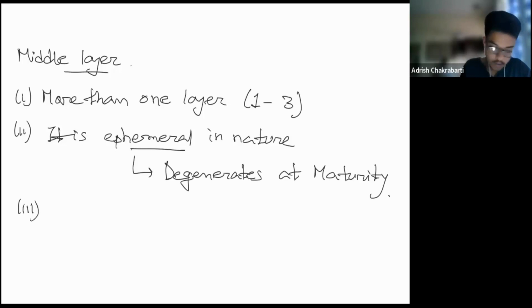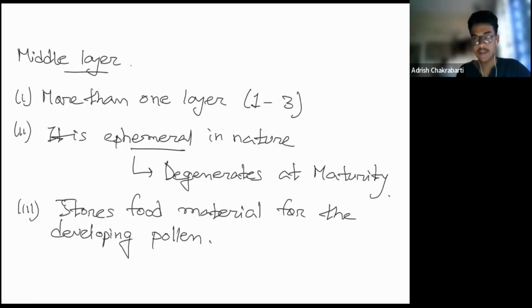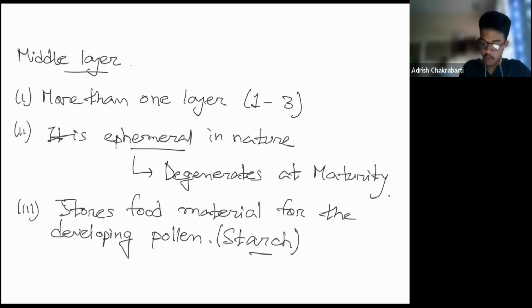So what is its function? It stores food. This is very important. It stores food material for the developing pollen. So where is this pollen developing? This is a confusion we very commonly face. In the sporogenous tissue, each cell is going to develop into 4 pollens. We are going to study about that. So each sporogenous cell will gradually develop into the pollen grains. So what these middle layers do is store food material for the developing pollen. So what is the food material? Starch. They store food in the form of starch for the developing pollen.